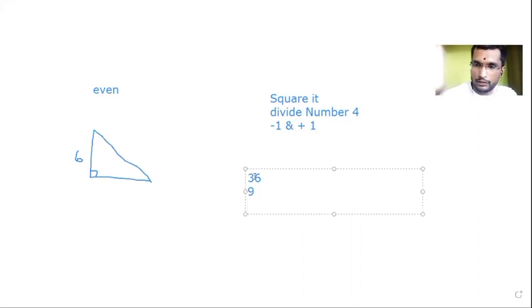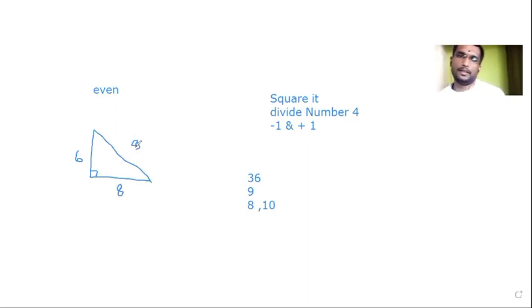9 minus 1, 8. And another number is 9 plus 1, 10. 8 and 10. So I will write down here. Okay, write it exactly like this in your notebook and practice. Next, we will take one more example, like 10. Let's take it, simple.